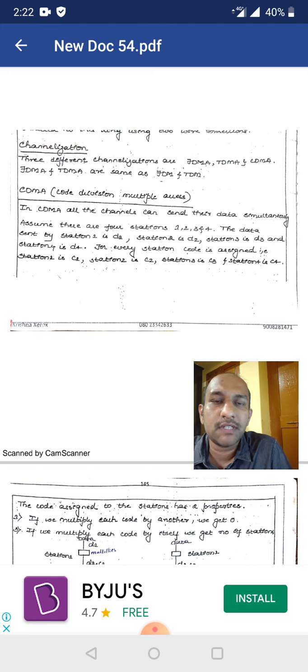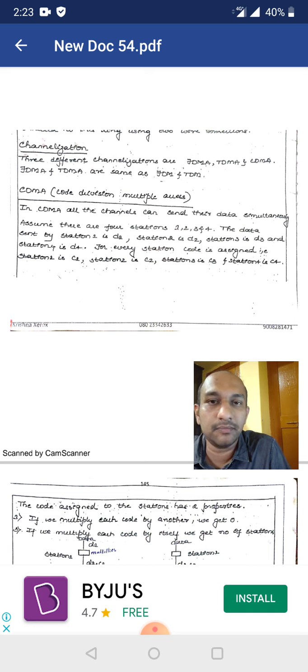So code division multiple access is a method where we multiply a code with our data before transferring it from source to destination. So before allowing the data to enter into the media, we will multiply the data with a particular sequence of code. So that process is known as CDMA, that is code division multiple access.